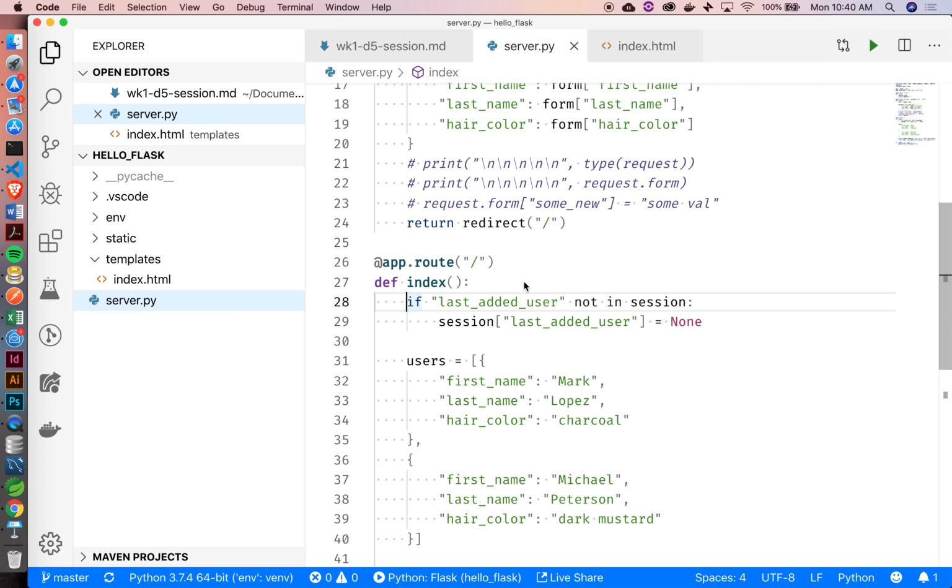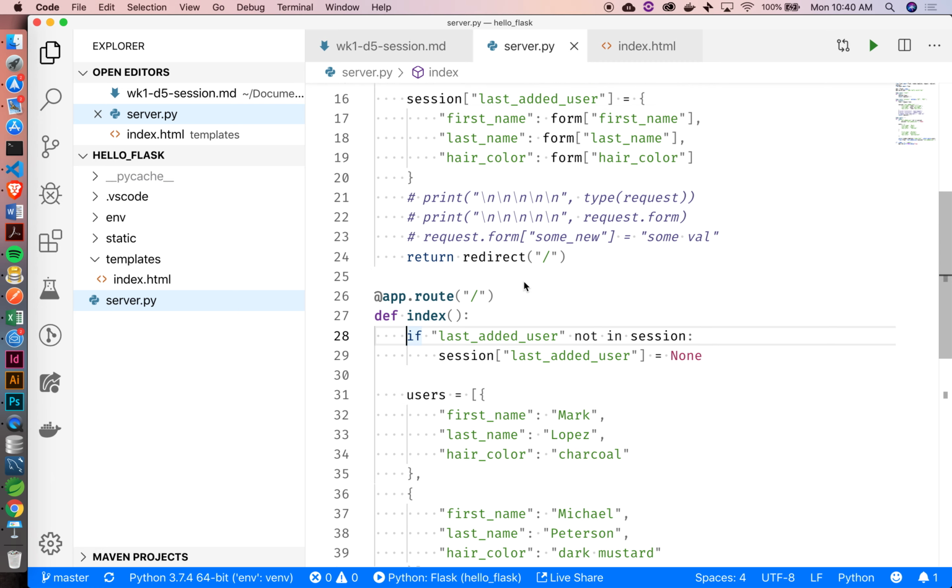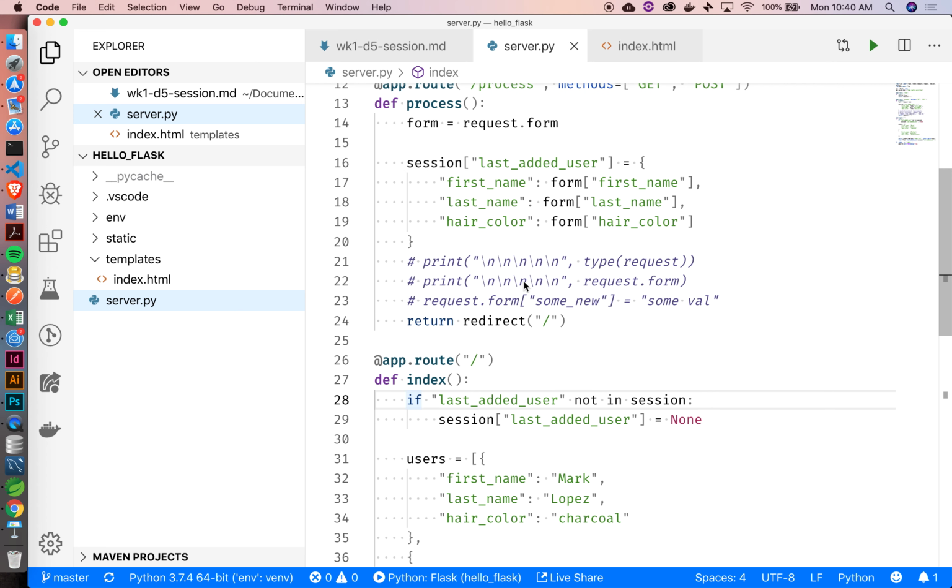Isn't that just the name that you came up with? Yeah, that's just a name that we came up with. We just decided, okay, every time we accept form input, we're just going to call it the last added user. I could have named it something else.